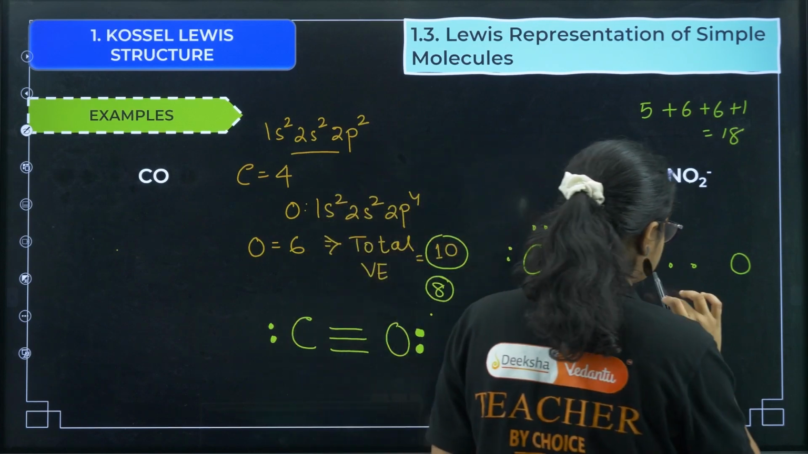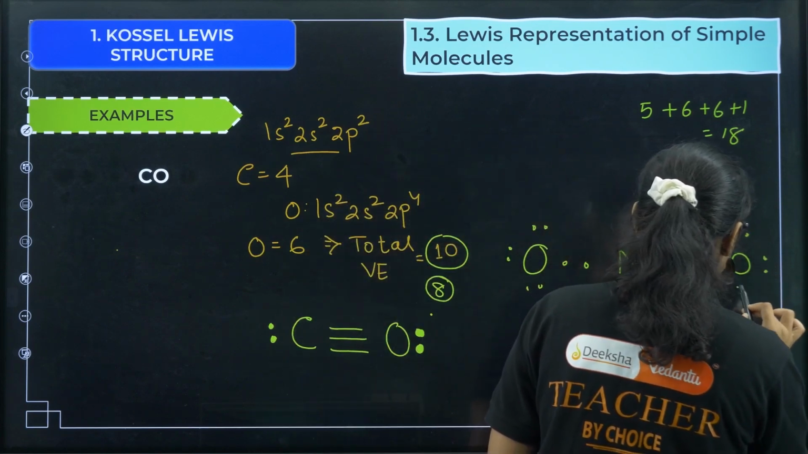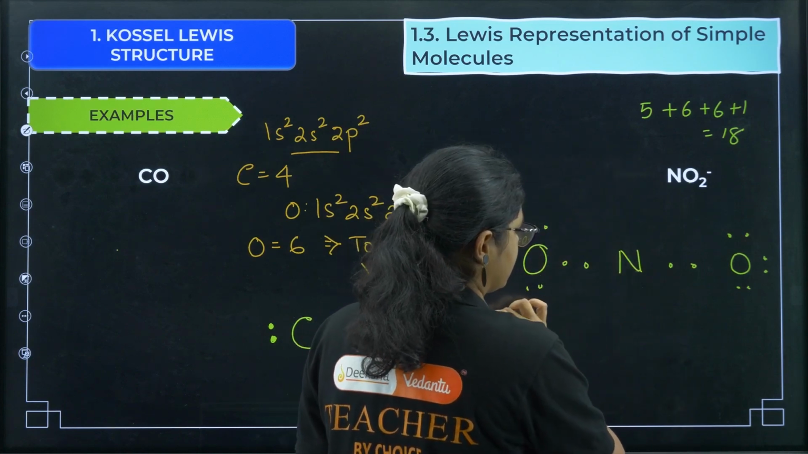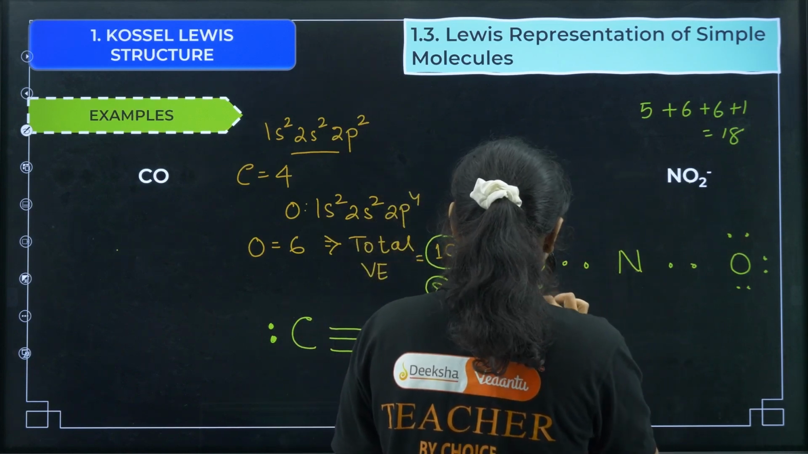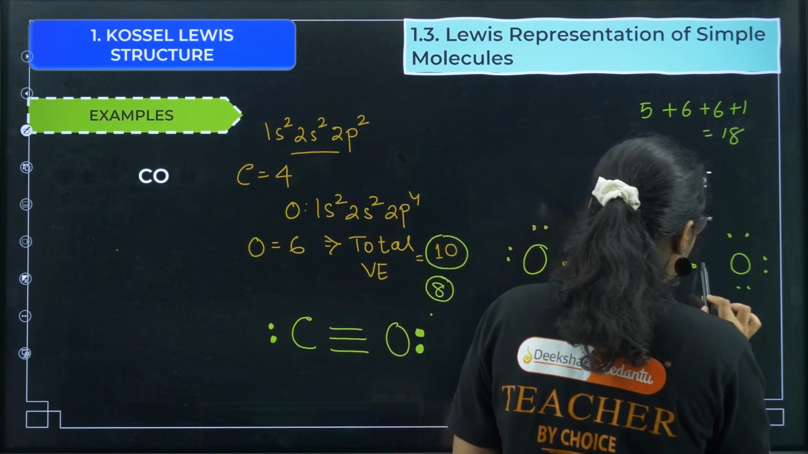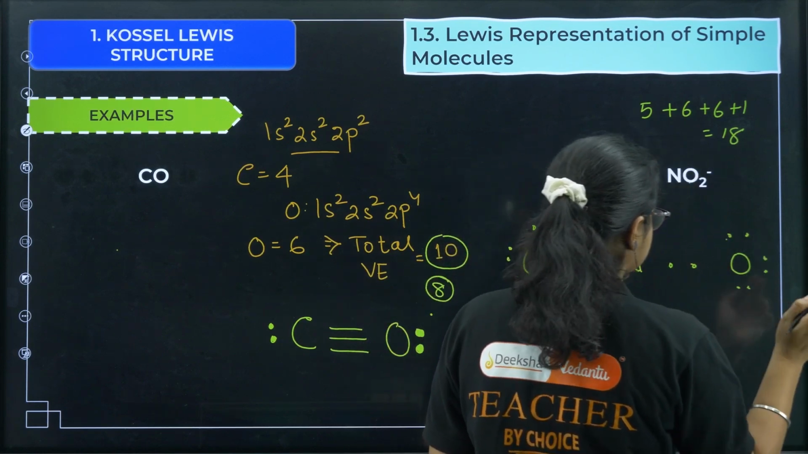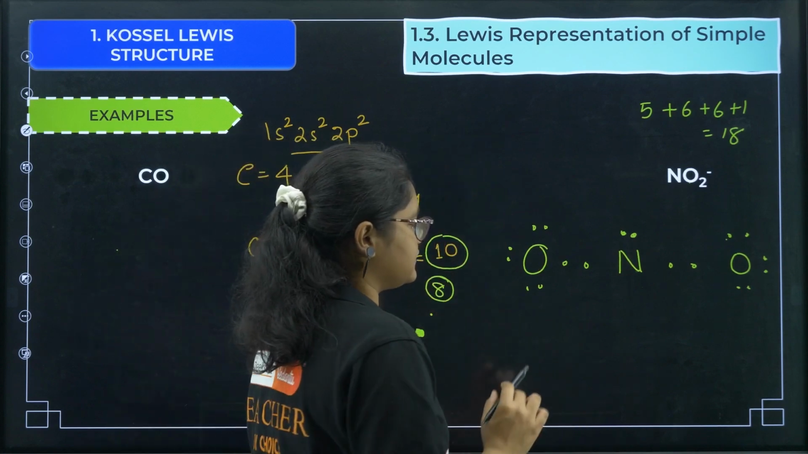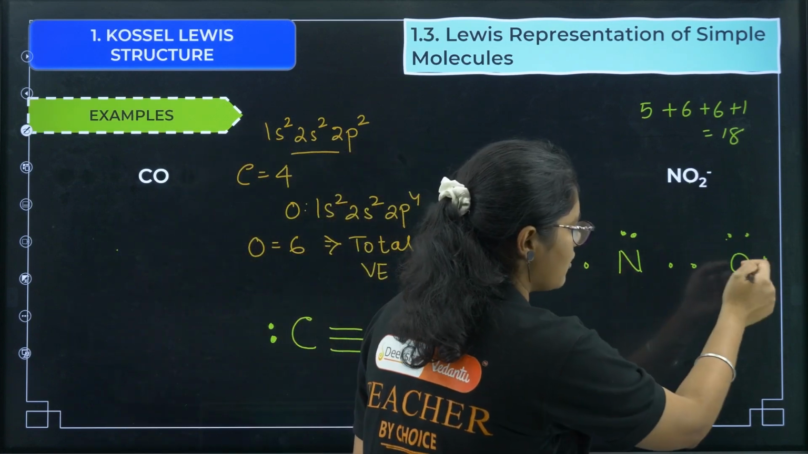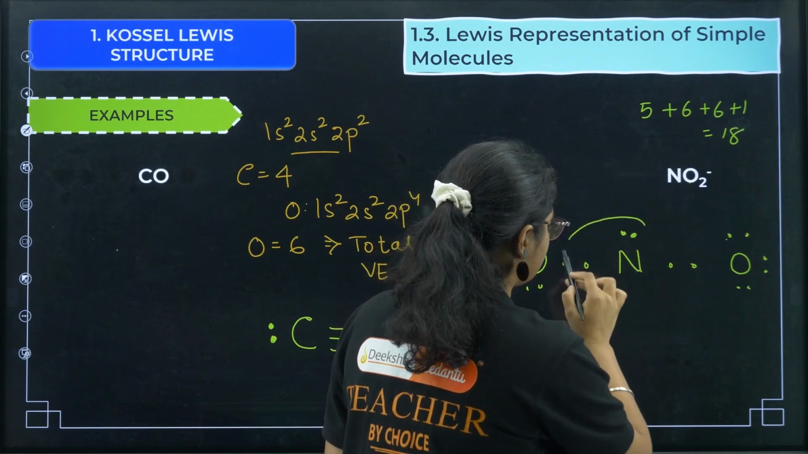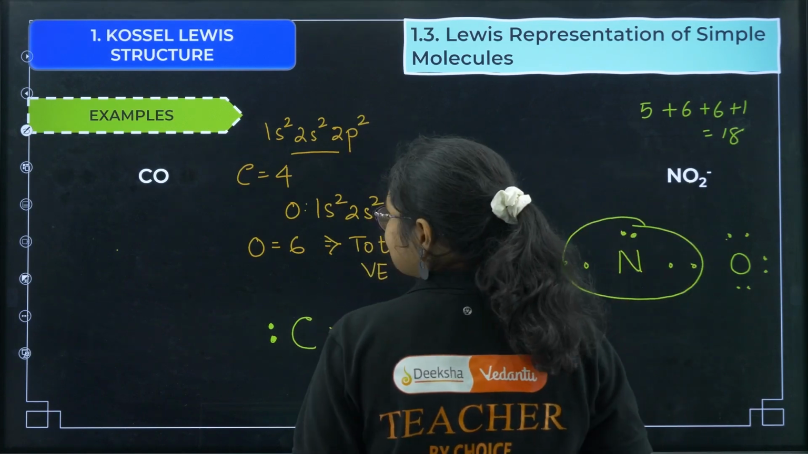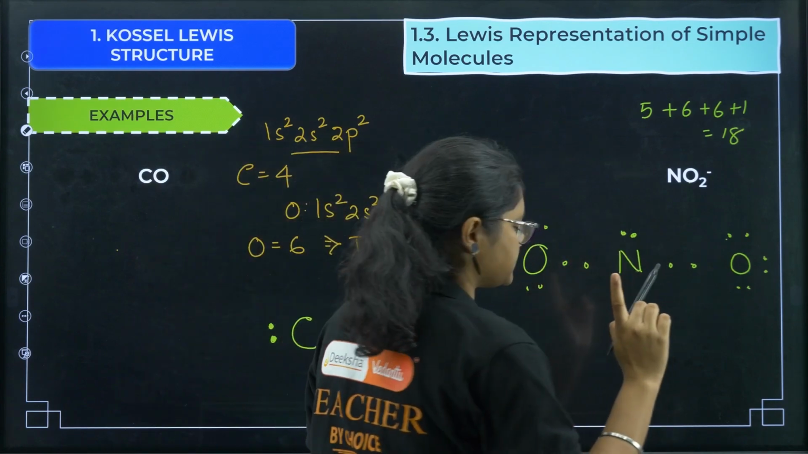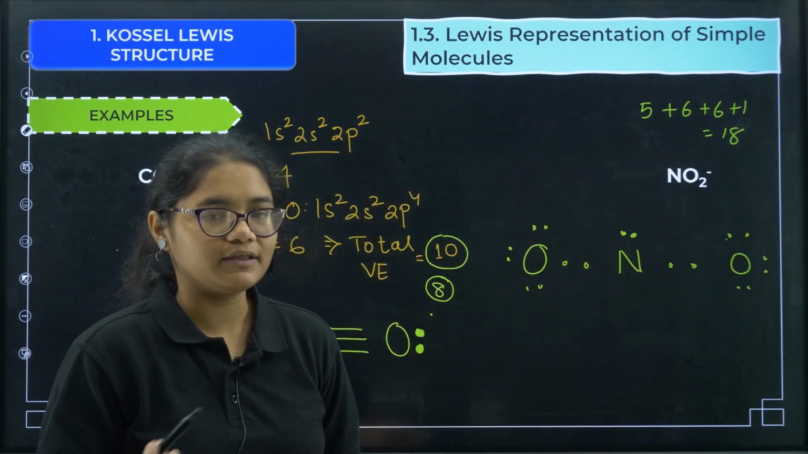Oxygen octet is satisfied. Let me count: 1 2 3 4 5 6 7 8 9 10 11 12 13 14 15 16, and 2 more electrons are there, 17 18, I put. Now if I see like this, oxygen octet is satisfied. But if you see, nitrogen has only 6 valence electrons, which is not satisfied. The octet of nitrogen is not satisfied. Then how can we manage this?